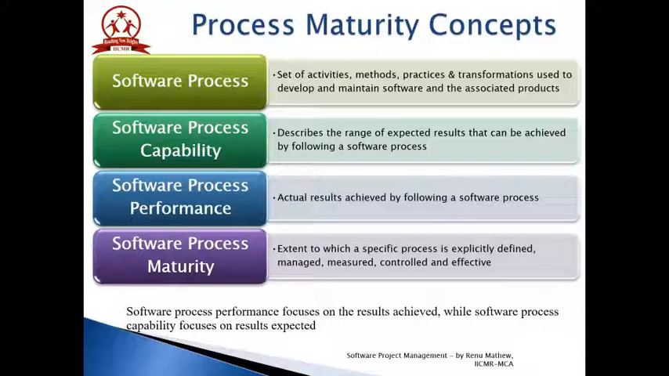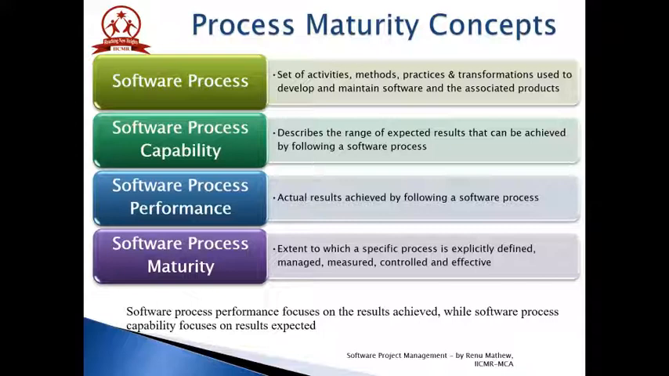organization. Software process capability describes the range of expected results that can be achieved by following a software process. The software process capability of an organization provides one means of predicting the most likely outcomes to be expected from the next software project the organization undertakes.